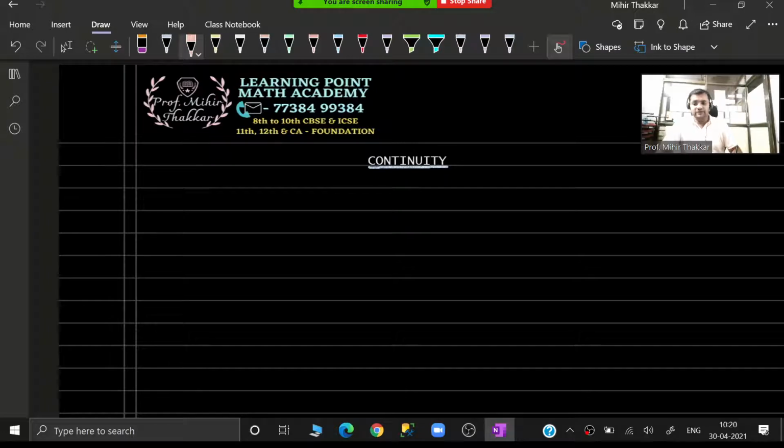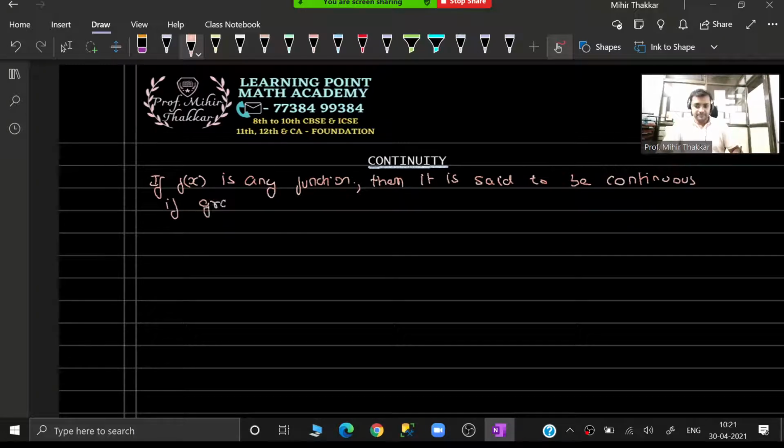Suppose if you have f(x), any function, then it is said to be continuous if the graph of f(x) has a continuous curve or a line or a straight line probably.